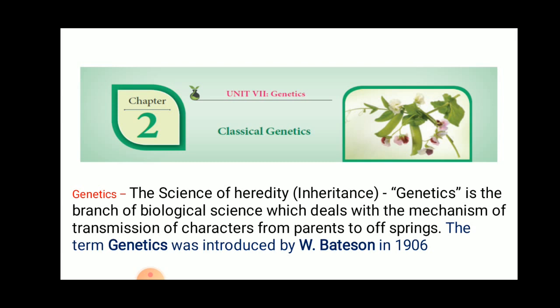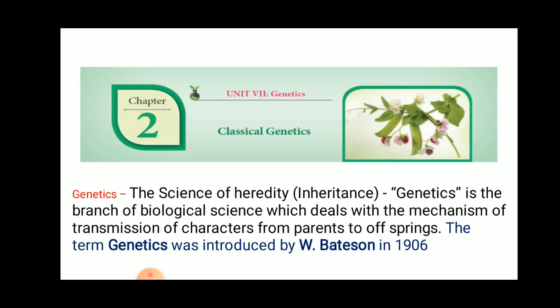So, in general, what is genetics? If a dog breeds a dog, an elephant breeds an elephant, a human breeds a human, it is because of heredity. Why don't humans breed dogs?